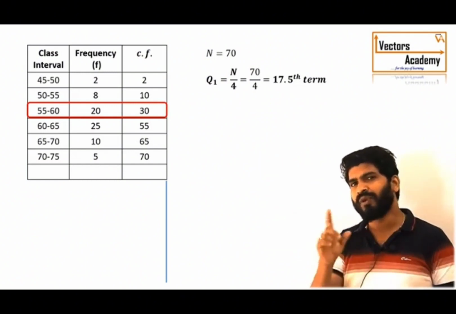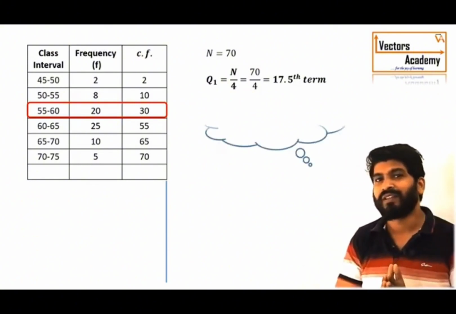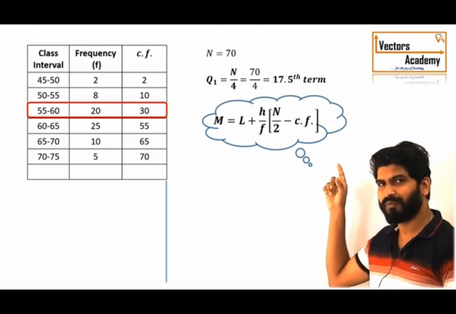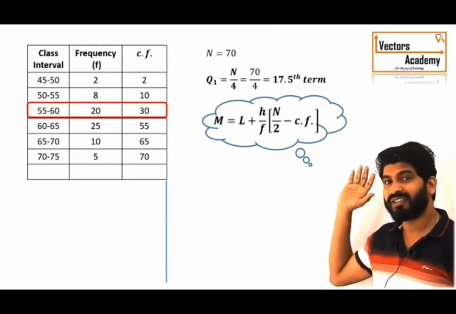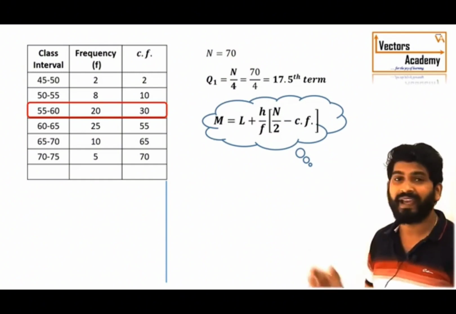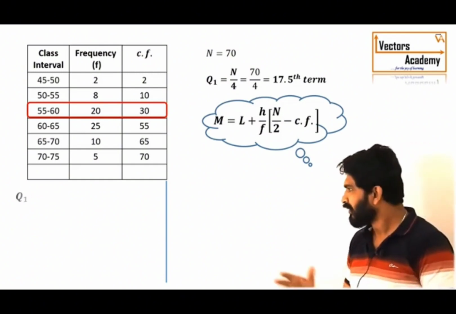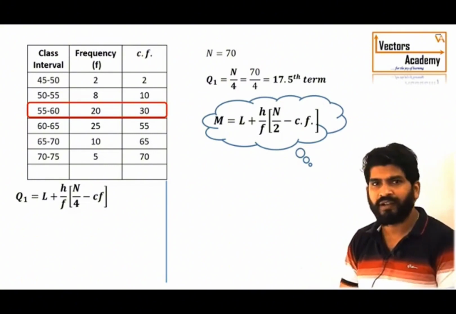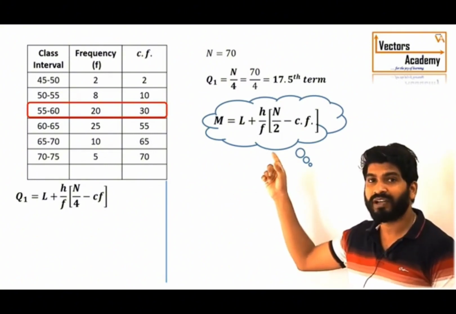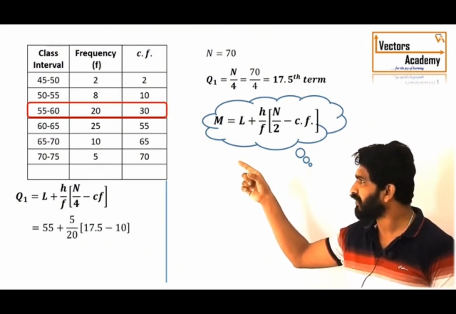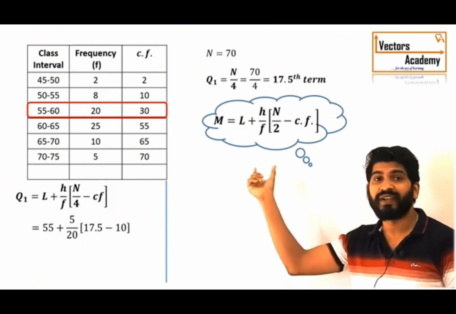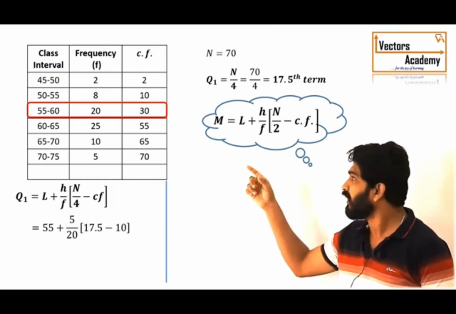Now, what was the formula for median, can you recall? That was L plus H by F into n by 2 minus Cf. So, using the same formula, just the factor n by 2 will be replaced by n by 4. Okay. So, we write the formula for Q1. We know what L is: L is the lower class limit of the class we have selected, that is 55. Next, what is the value of H? H is the class width, the class width is 5.